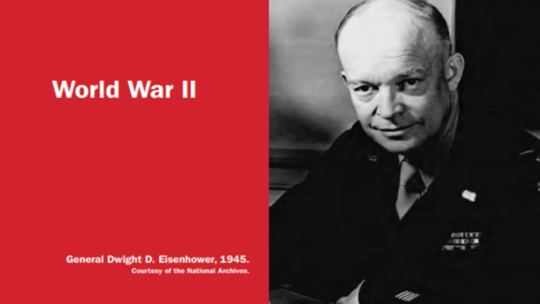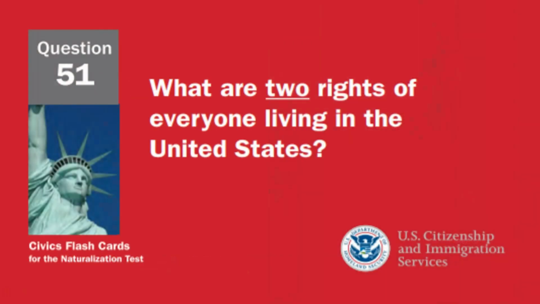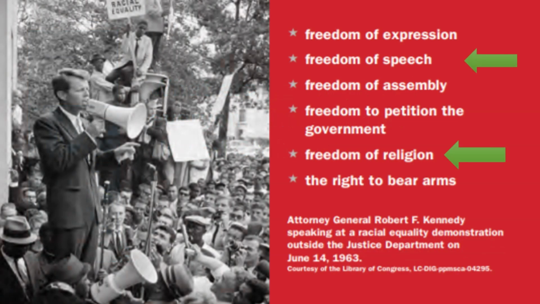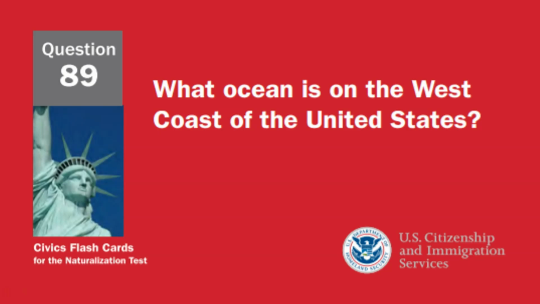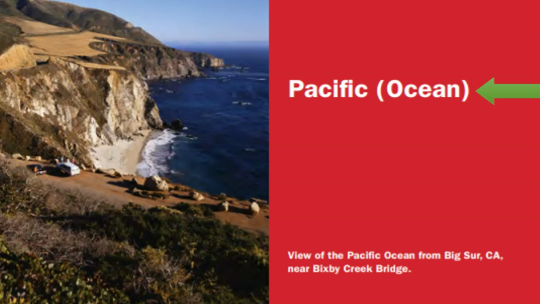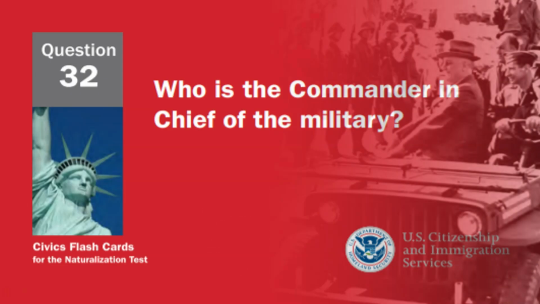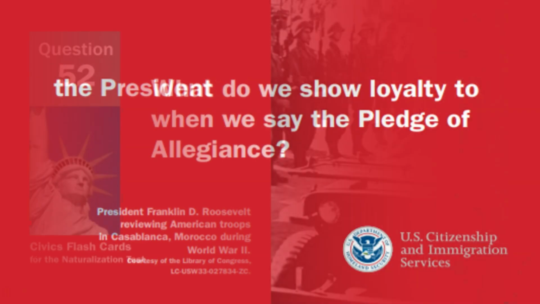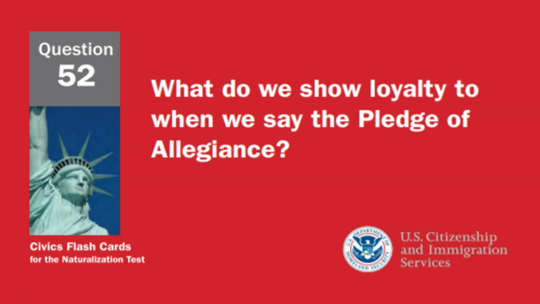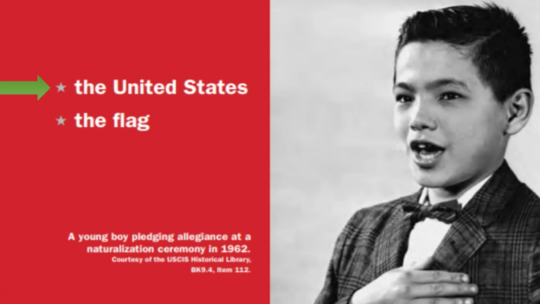World War II. What are 2 rights of everyone living in the United States? Freedom of speech and freedom of religion. What ocean is on the west coast of the United States? The Pacific Ocean. Who is the commander-in-chief of the military? The President. What do we show loyalty to when we say the Pledge of Allegiance? The United States.